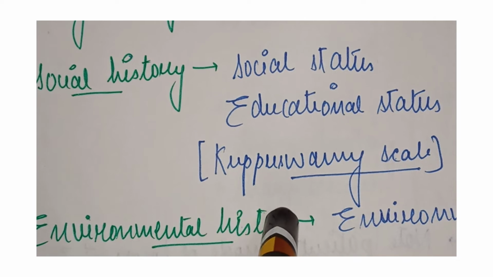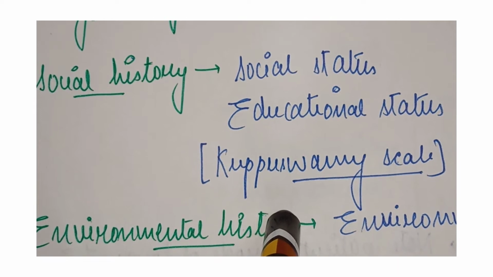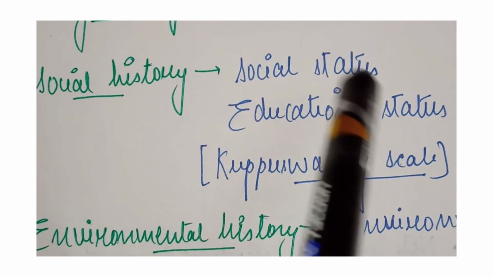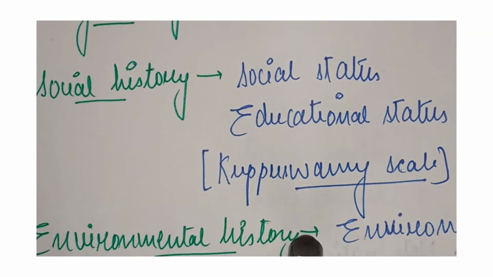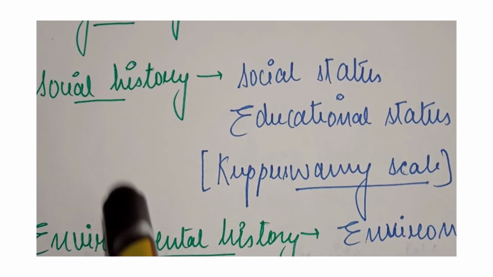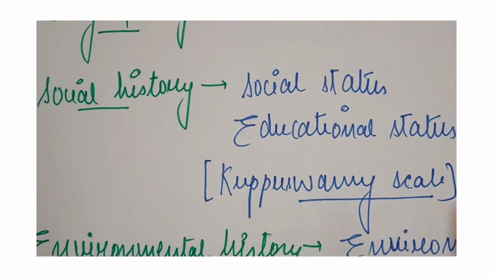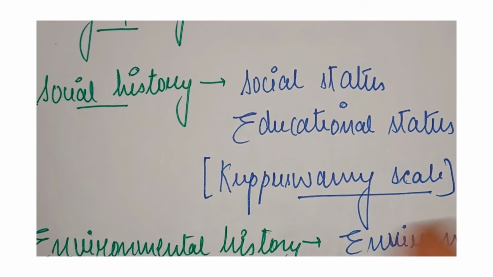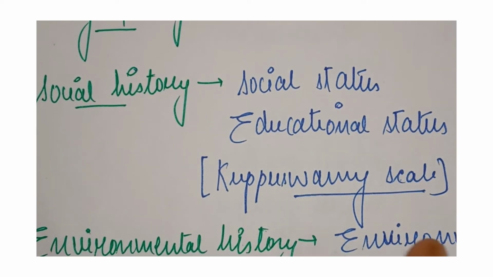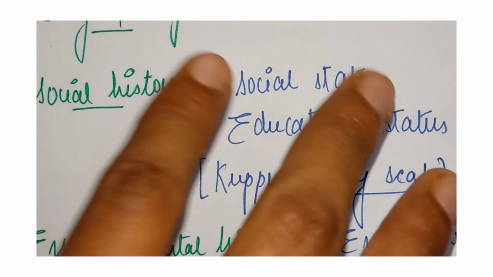Okay. Here is the Kuppaswamy scale, the most important scale, I think, to know the socio-economic status, because it's totally about the social status and education. According to it, it makes a scale of where the patient falls and how the patient is taking care of him or herself. And while going through that only we can get to know the patient कि किस तरीके से वो रहता है, किस तरीके से खाना खाता है, whether there is prolonged standing or prolonged sitting, or there is more hand work or more hard work. So we get to know each and everything. So therefore the social environment and history is very much important.